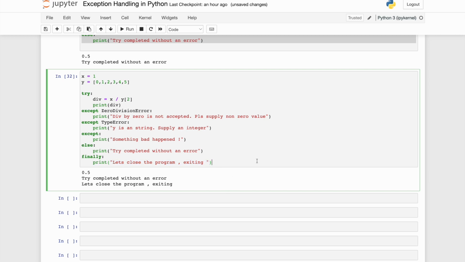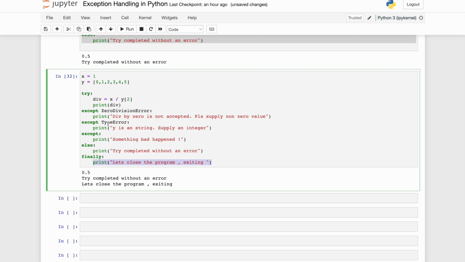Now what is the use case, like why are we doing this? The way we are doing this is to gracefully handle all the programs. Let's see how finally can be of use. Let's say you are opening a file somewhere in the program logic, and you encountered an exception. Now that file will remain open.